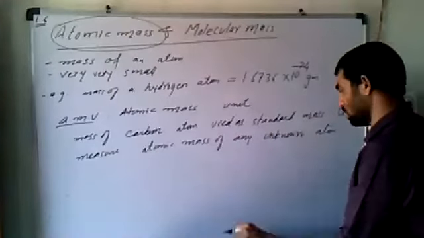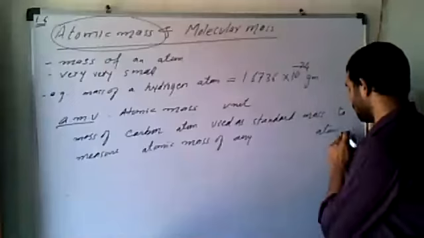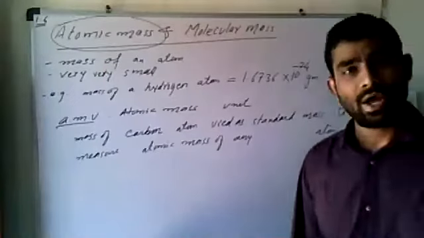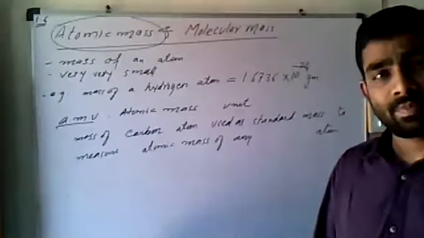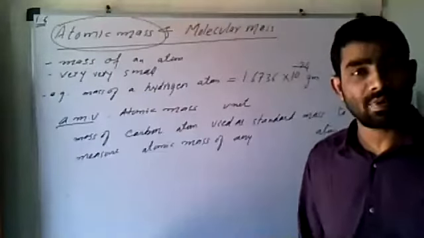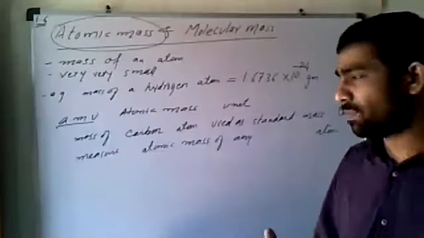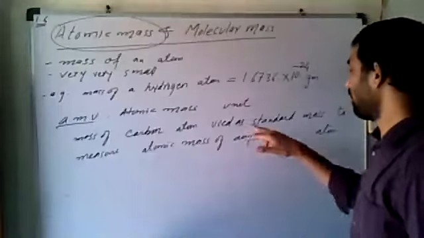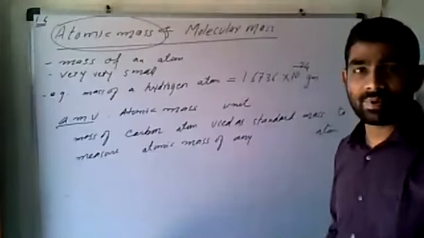Or any atom, to avoid confusion. So any atom's atomic mass we can measure by having the mass of the carbon atom, right?